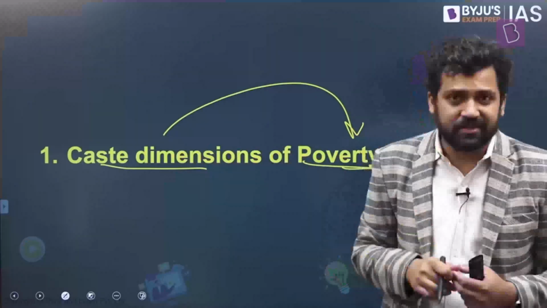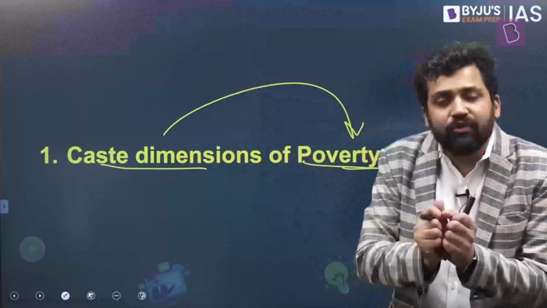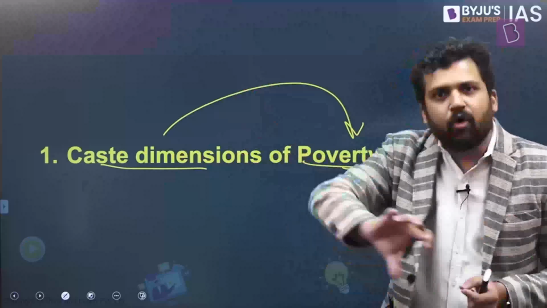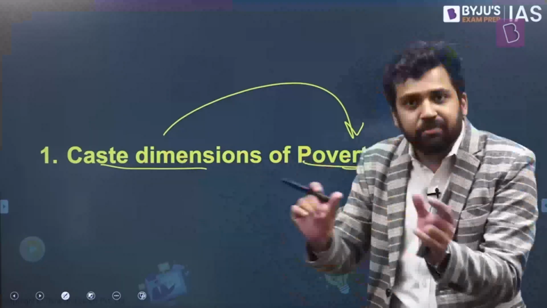Then we will try to look at some associated concepts. What is the linkage between caste and class? We will look at different kinds of perspectives here, whether caste and class are different from one another, or whether there is an overlap between caste and class. And again, what can be a middle viewpoint. So this is what we are going to take up. First, how dimensions have changed, then some empirical evidence, and lastly, the relation between caste and class.